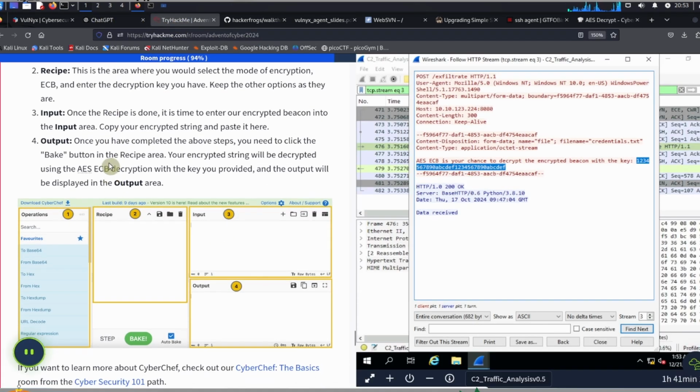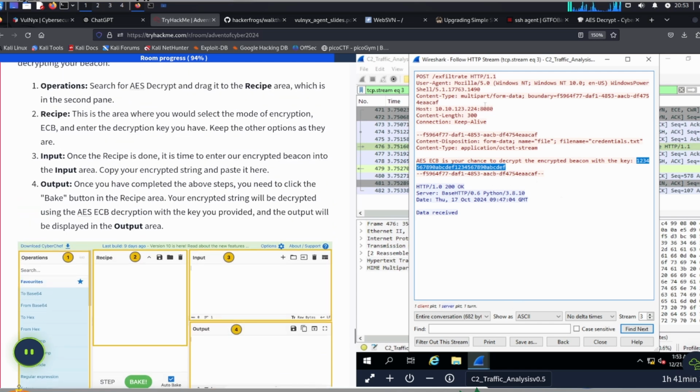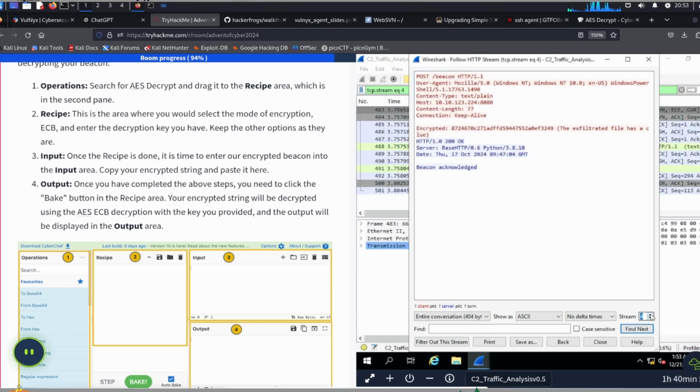Okay, so what we need to do is get the thing that needs to be decrypted. Inside of the conversation here, we can switch our streams. We're currently looking at stream 3, which is indicated over here. So we can click on the next stream, which is stream 4, and we see here this is the encrypted message. It says the exfiltrated file has a clue.